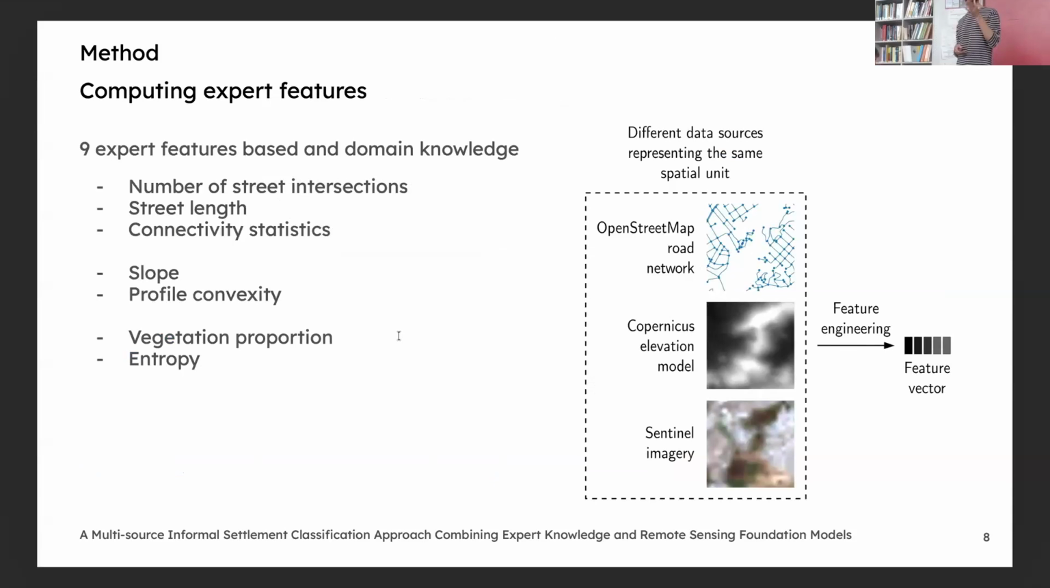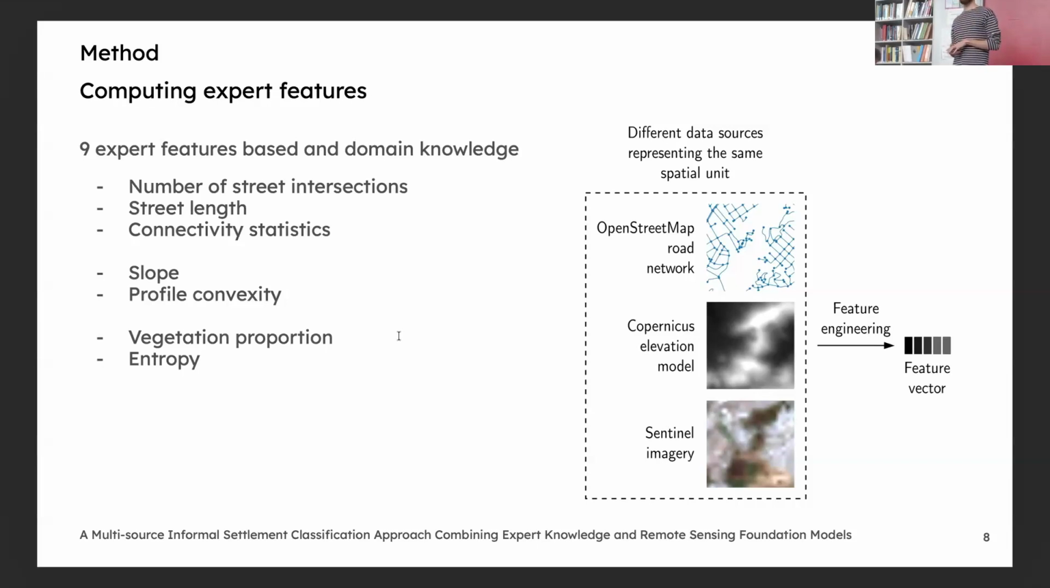So, for example, from the OpenStreetMap road network, we use statistics from the street network because informal settlements tend to be more chaotic than formal ones. From the Copernicus elevation model, for instance, we compute the slope because informal settlements often develop on steep terrains. And we have also two features from Sentinel-2 imagery, but we don't use them in the final framework. We use them only in the single-view baseline with these expert features.